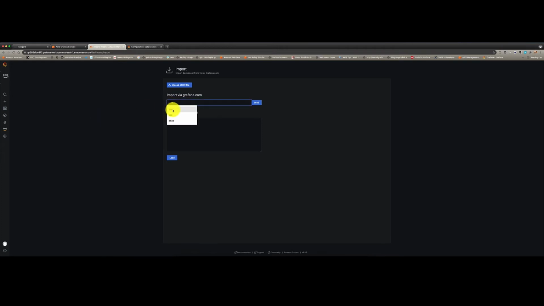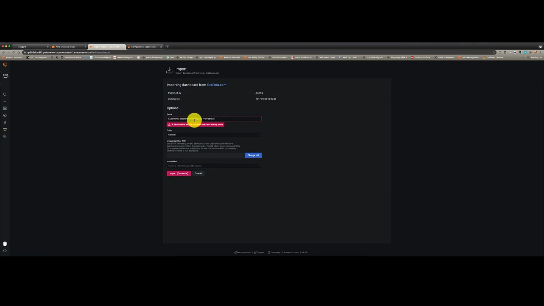So let's try to pull 3119, which is a Kubernetes dashboard displaying metrics available in Prometheus. Because I already have the dashboard, it says name exists. So let me just give it a new name. And in the data source, I'm going to give Amazon Managed Prometheus, which I already configured.